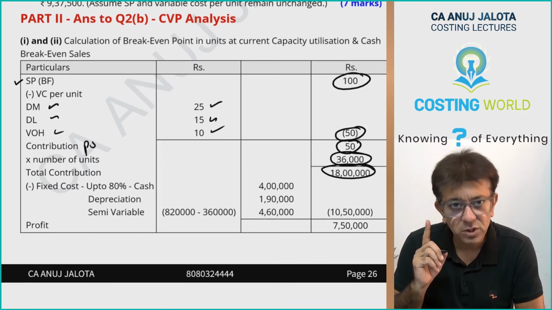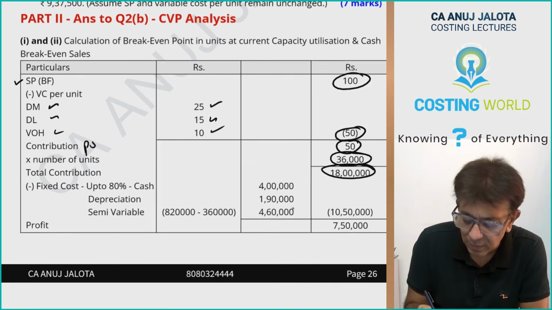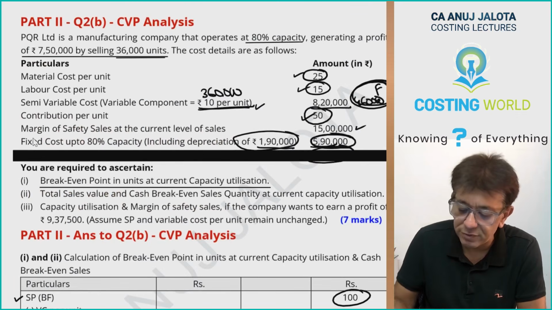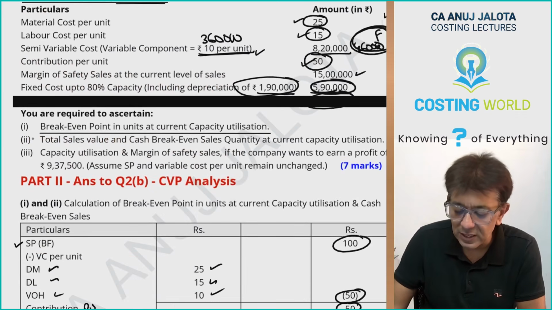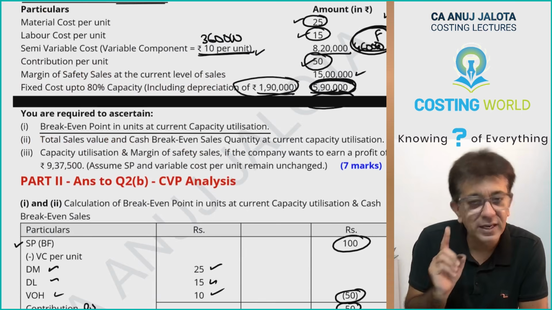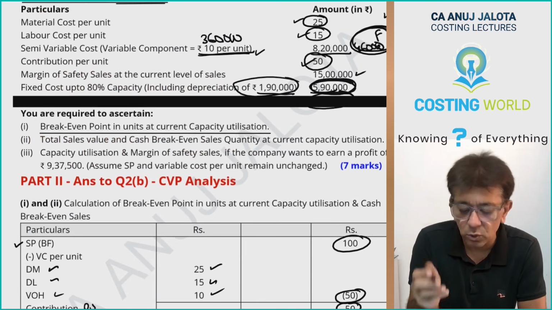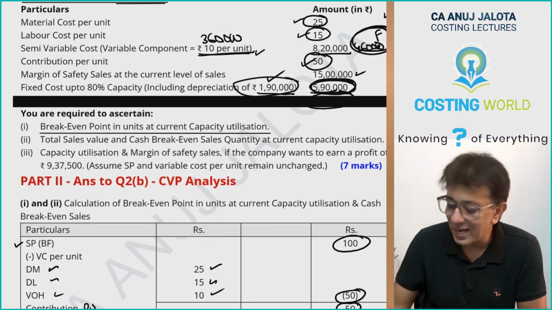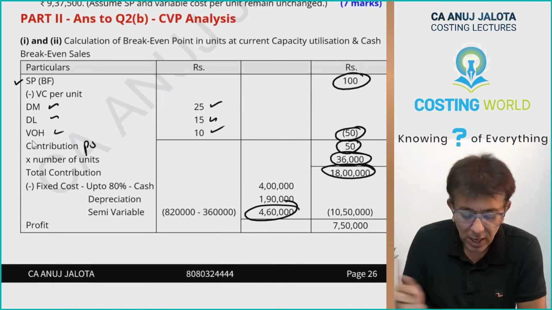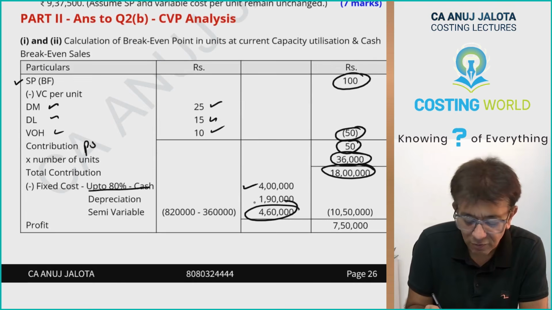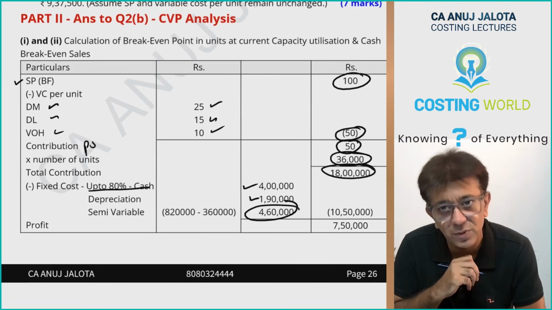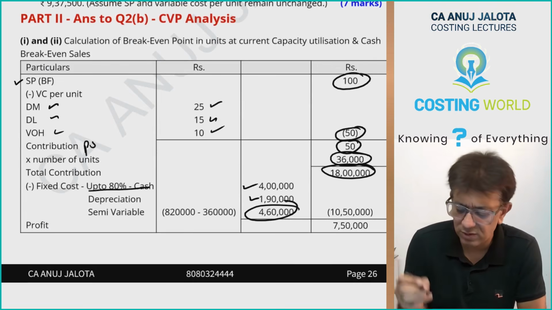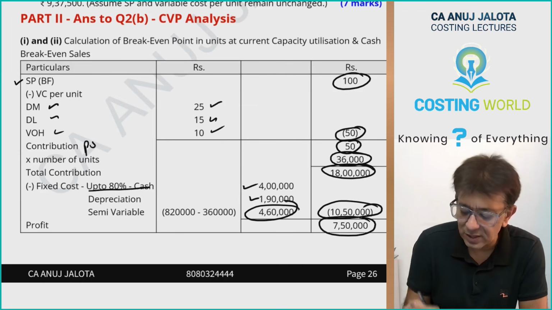Now fixed cost, the semi-variable part is 4,60,000 that I wrote over here, plus in this case 5,90,000 is your fixed cost. I've broken it up into two parts. One part is depreciation, obviously non-cash. The other part must be cash fixed cost. So up to 80% cash only, that will be 4 lakhs. The remaining is 1,90,000 rupees of depreciation. That is also a fixed cost here for you. So subtract this, that will give you profit.